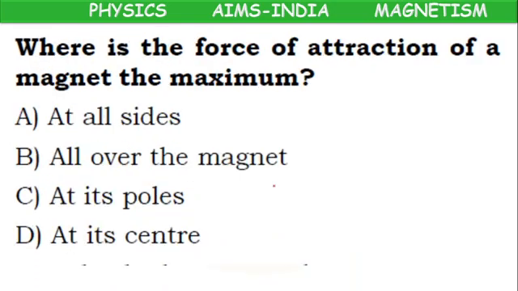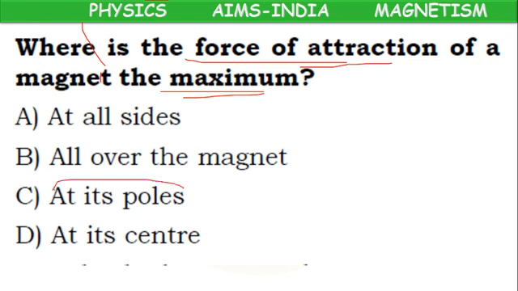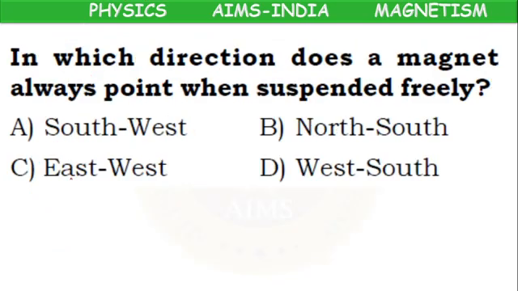Next. Where will the force of attraction of a magnet be maximum? Already we have discussed, children, at its poles, at its end parts. That's why they are named North Pole and South Pole. There the force of attraction will be more.